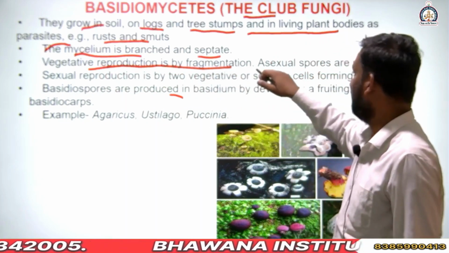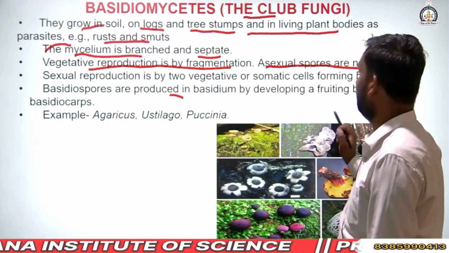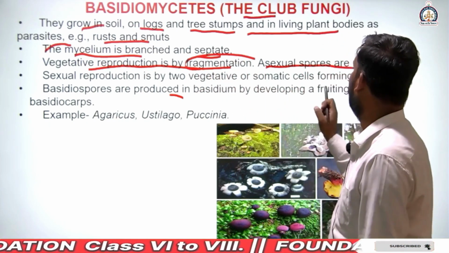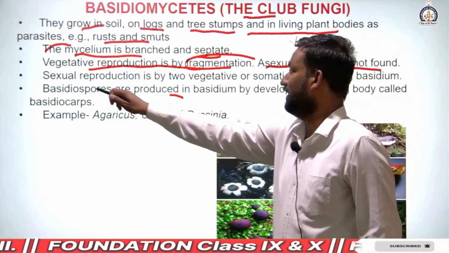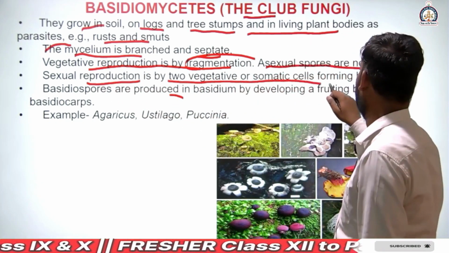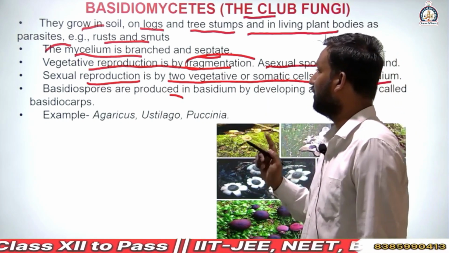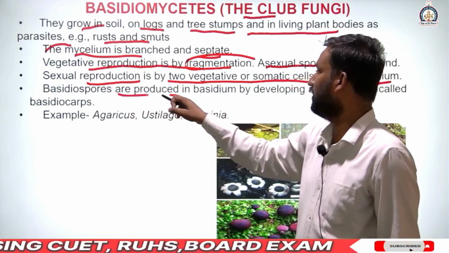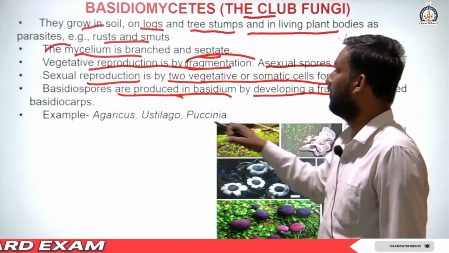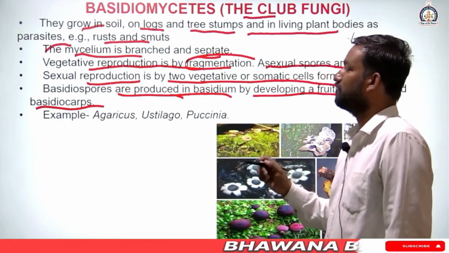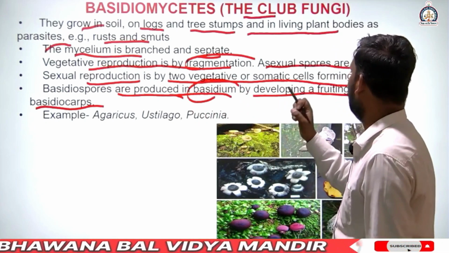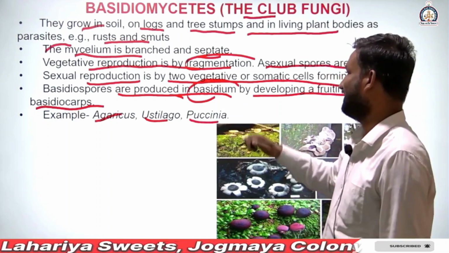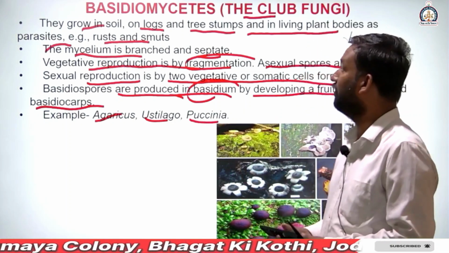In Basidiomycetes, vegetative reproduction is by fragmentation and asexual spores are not formed. In sexual reproduction, two vegetative or somatic cells form a basidium. Basidiospores are produced in the basidium, which develops in a fruiting body called a basidiocarp. Examples: Agaricus, Ustilago and Puccinia. These are examples of Basidiomycetes.